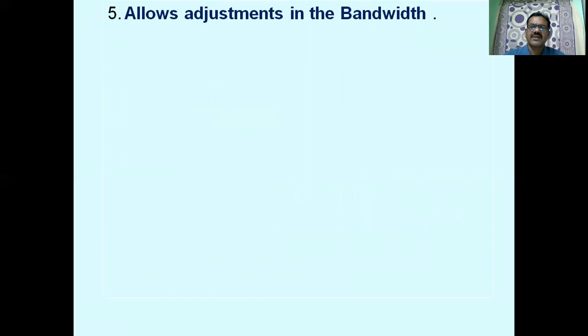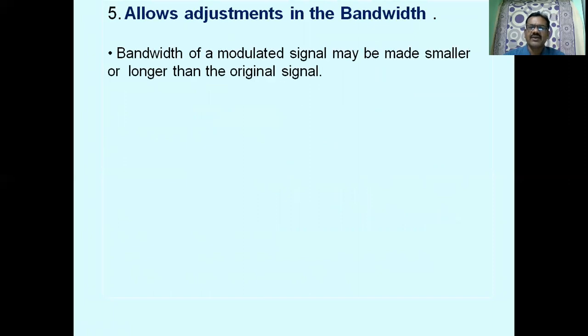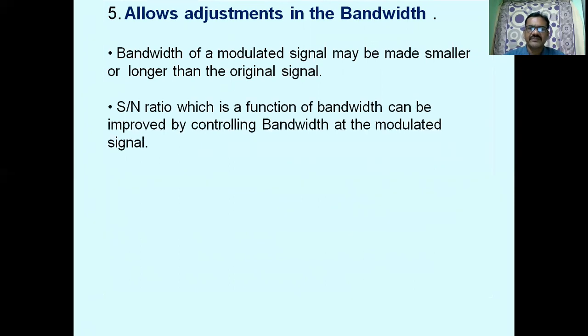The next one is allows adjustment in the bandwidth. In order to increase signal to noise ratio, the bandwidth is to be adjusted. So signal to noise ratio, which is a function of bandwidth, can be improved by controlling bandwidth of the modulated signal. When the channel has more noise, then SNR is decreased, and hence to increase SNR, we can adjust the bandwidth of the signal, which is possible in case of frequency modulation, which we will discuss in detail in our future classes.